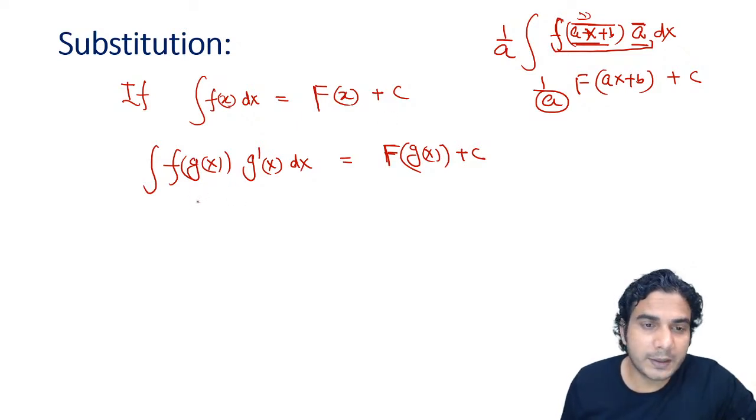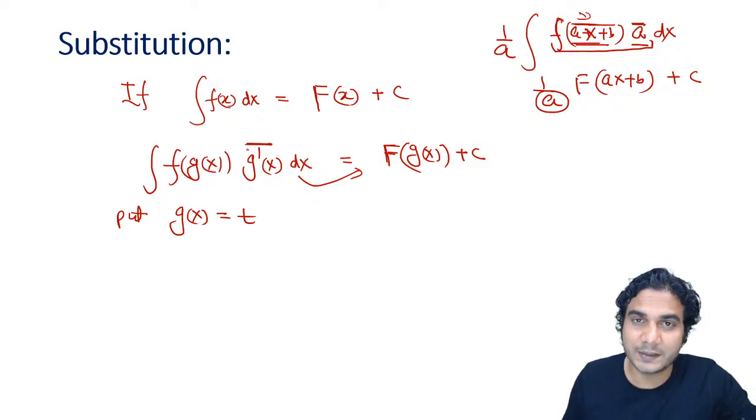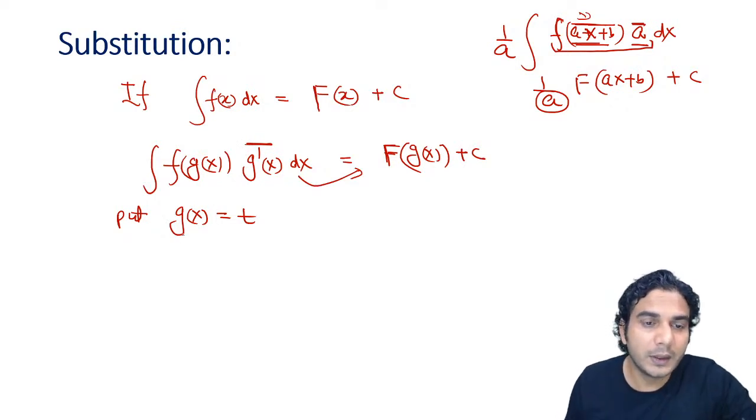Now let me explain the substitution first, okay? How did we reach this point? What we have done is we have put g(x) equal to t in this. We know the formula of f(x), but it is f of g(x), so we are putting g(x) equal to t. The only thing we need to notice is that g dash x should be there. This should be our main focus. If we are putting g(x) equal to t, then we need to focus on g dash x, whether it is there or not, all right?